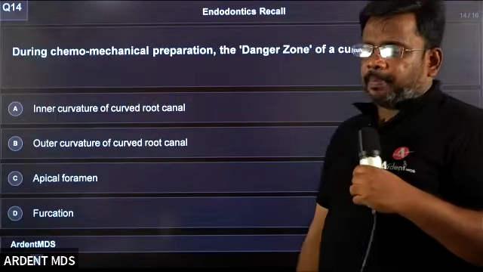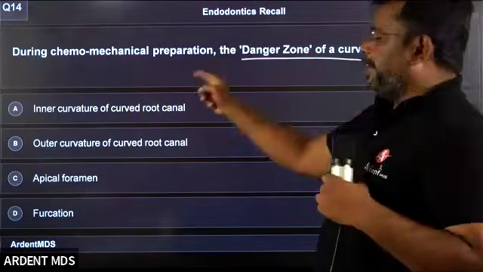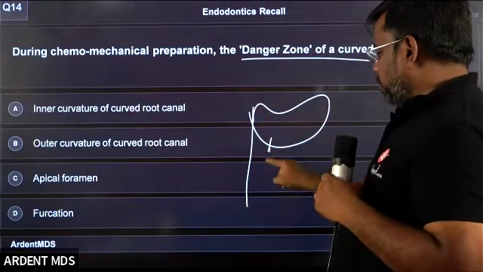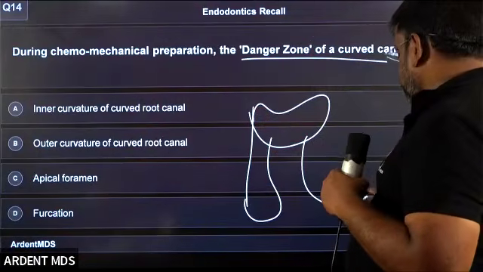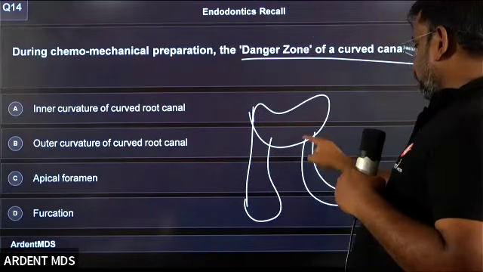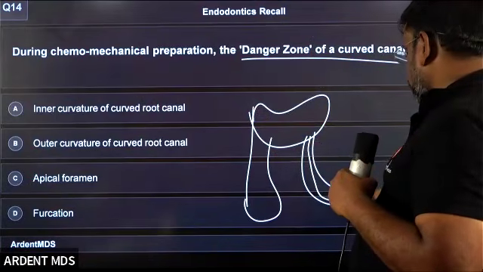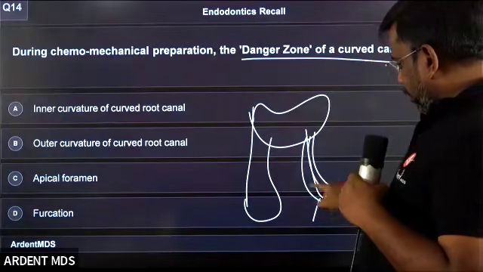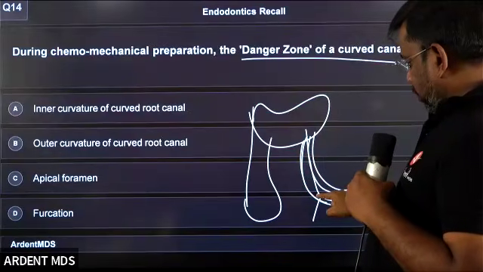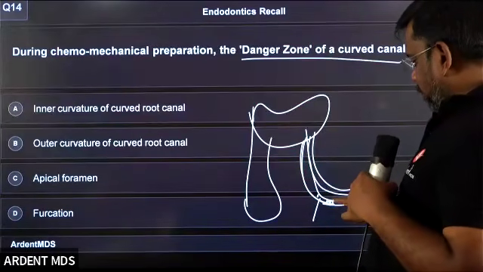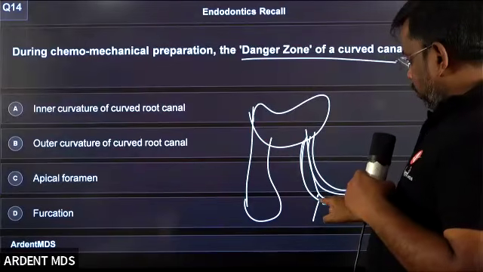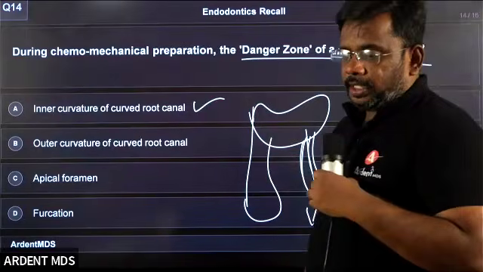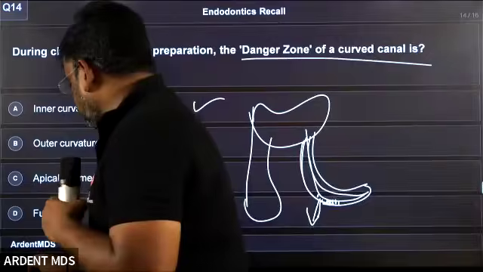During chemomechanical preparation, which area is called the danger zone? If it is a curved canal, students, something like this, curved canal, in the center you have the pulp, the root canal. If you see the dentin in the inner curvature, the thickness of the dentin in the inner curvature is actually very less. So that is why this area is called the danger zone. The inner curvature of the curved root canal is called the danger zone.